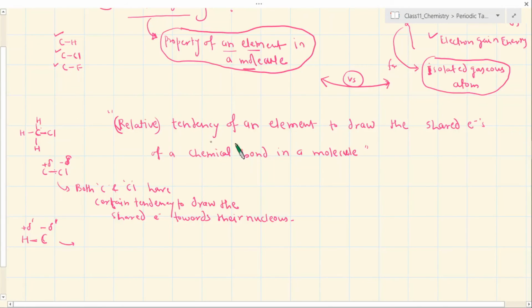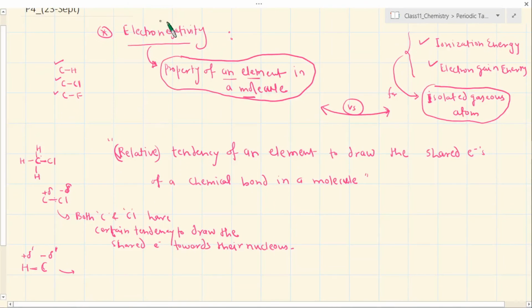So whenever we talk about the value of electronegativity even within a molecule, it is always with respect to the other element. Please remember this. So now we are talking about the tendency of an element in a molecule to draw a shared pair of electrons of a chemical bond towards itself.